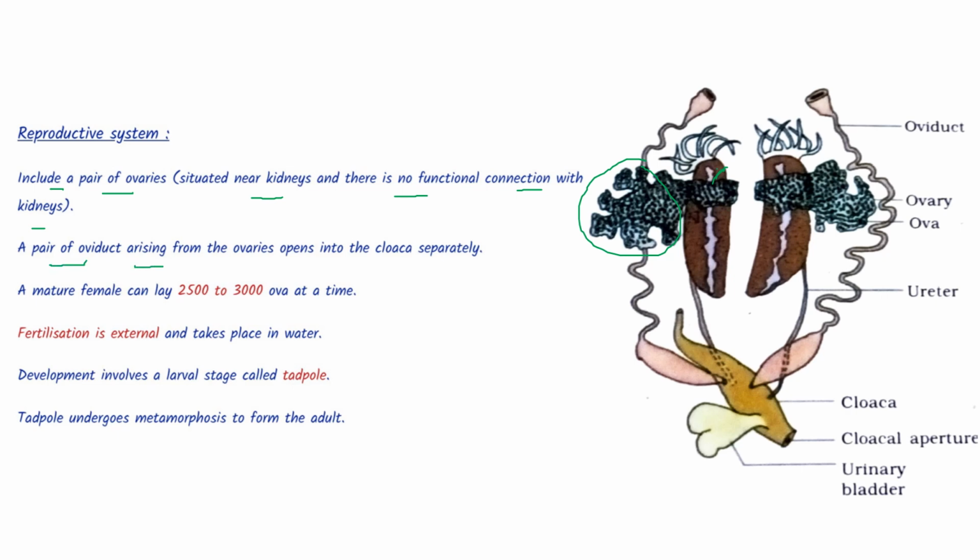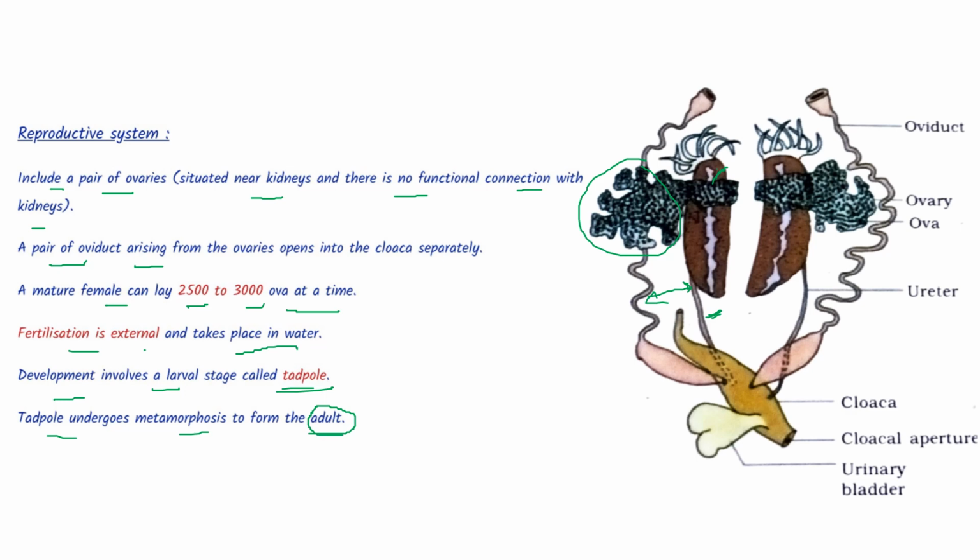A pair of oviduct is arising from the ovaries, but see they are different from the ureters. These are the ureters. A mature female can lay 2,500 to 3,000 ova at a time. Fertilization is external and takes place in water. Development involves a larval stage known as tadpole, and tadpole undergoes metamorphosis to form adult.